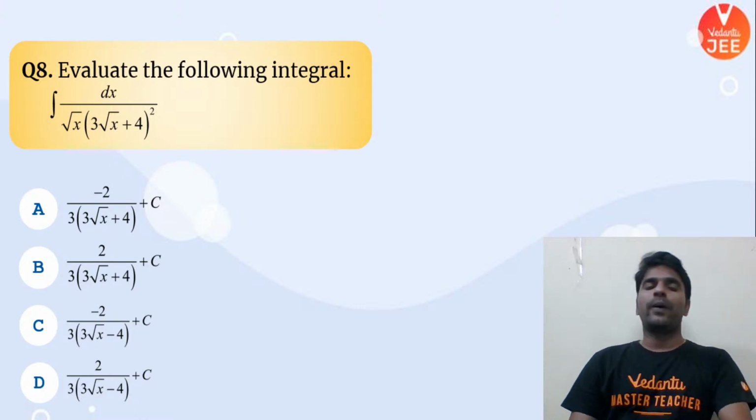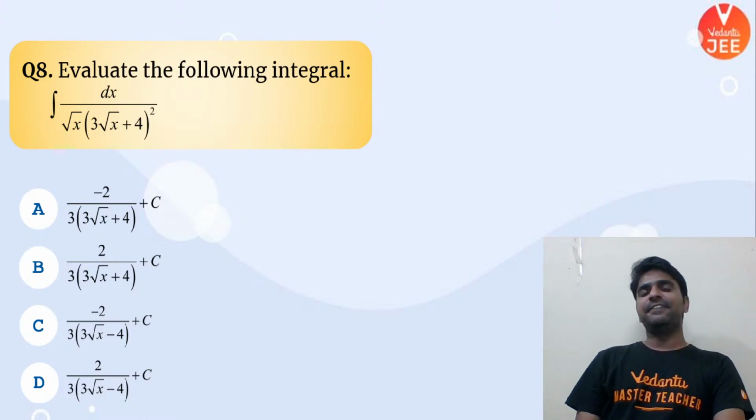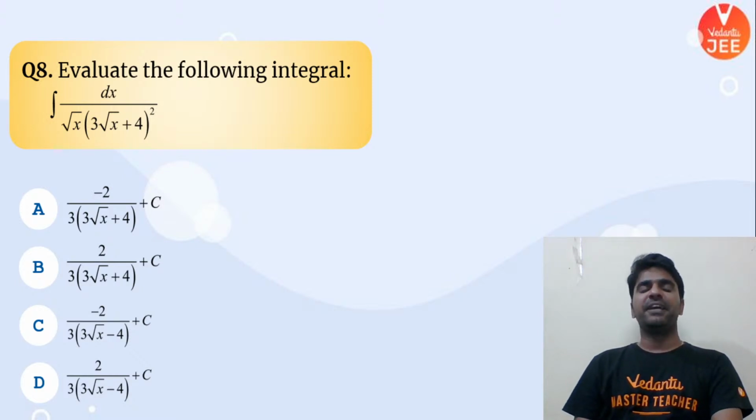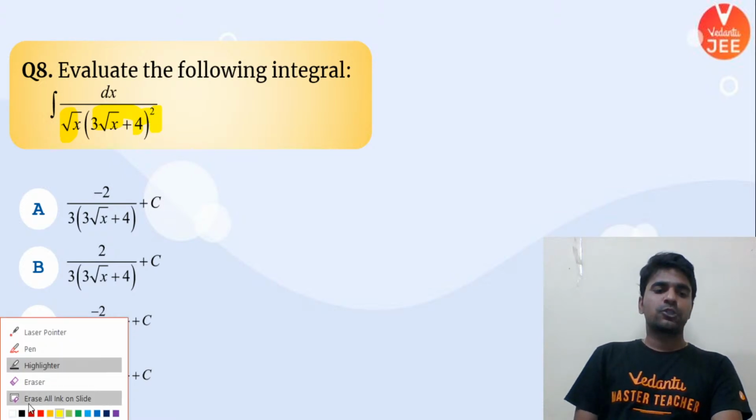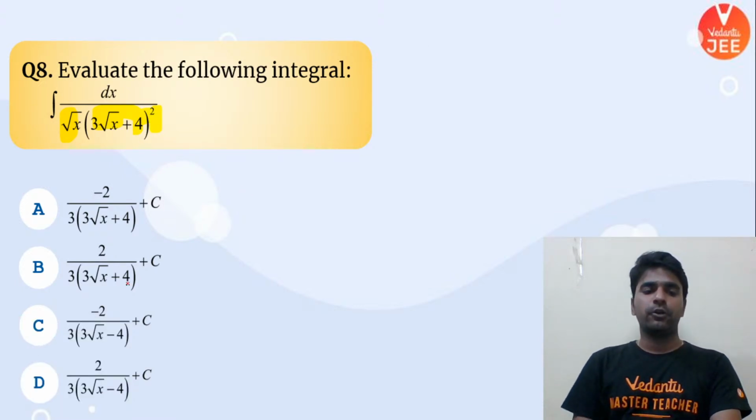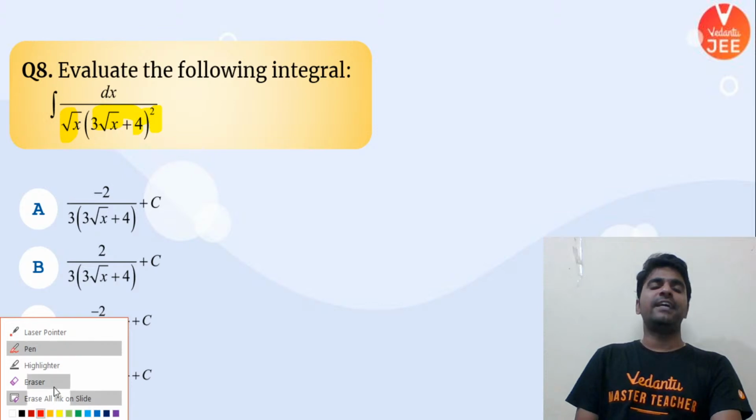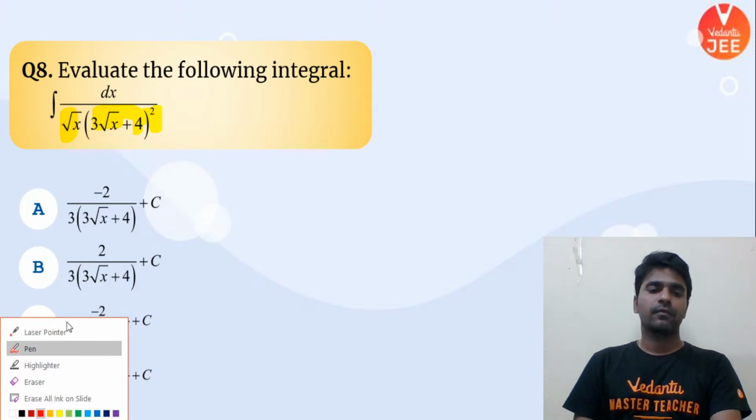If I look at this question, can I identify the differentiation of some particular term is written in multiplication? This root x is coming alone and this particular term is coming alone. This root x is the differentiation of what you have to feel it, and then your question will be solved.